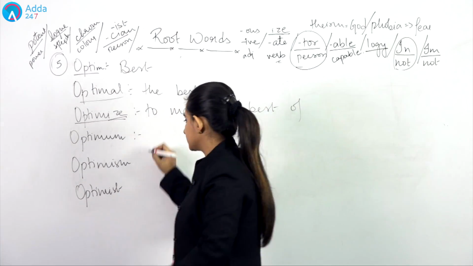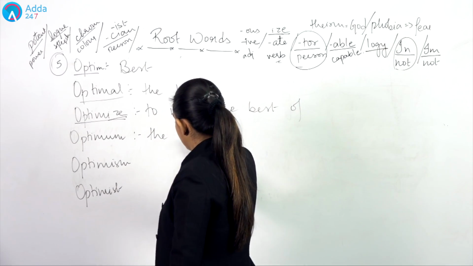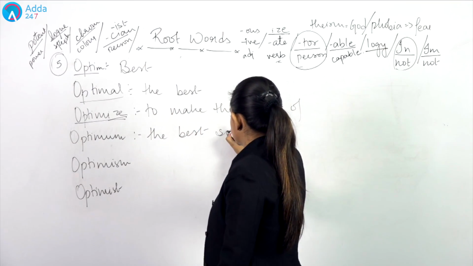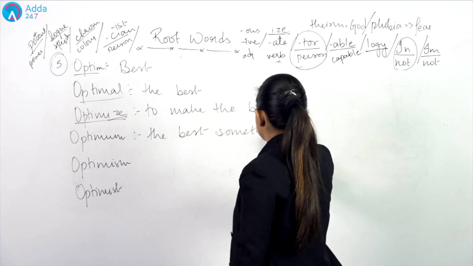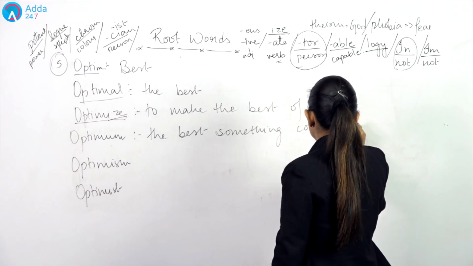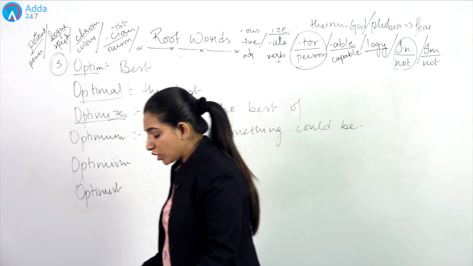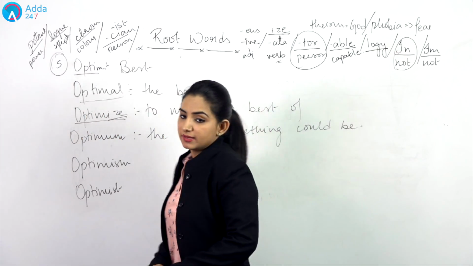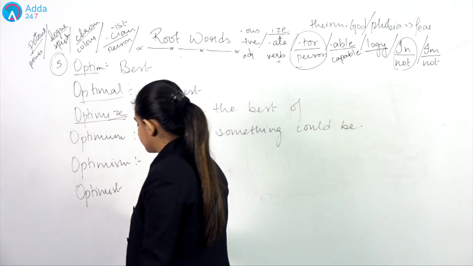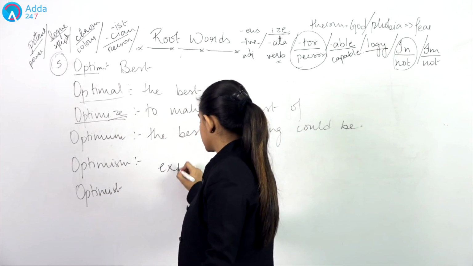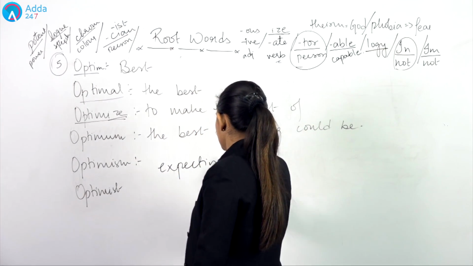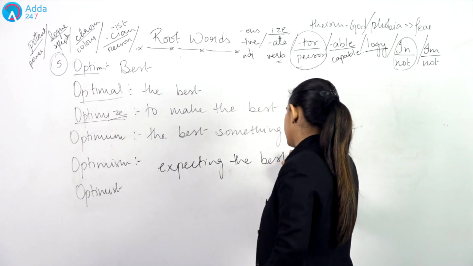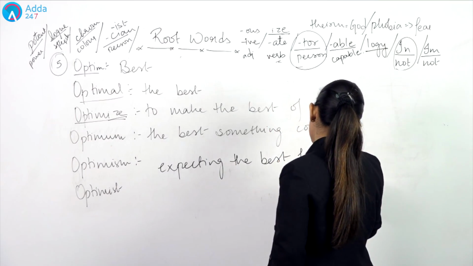The best something could be. You cannot use it in a better way. That is what we mean by optimum. Next is optimism. Optimism is a word that defines expecting the best from everything.